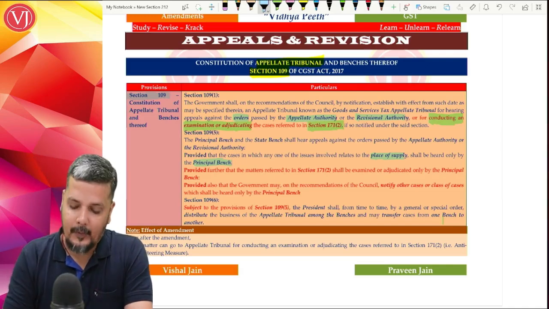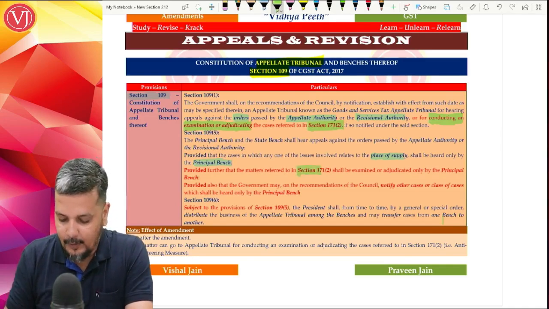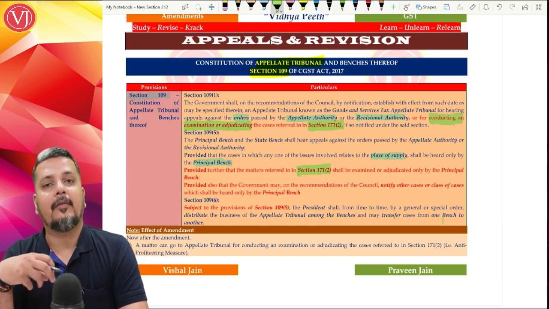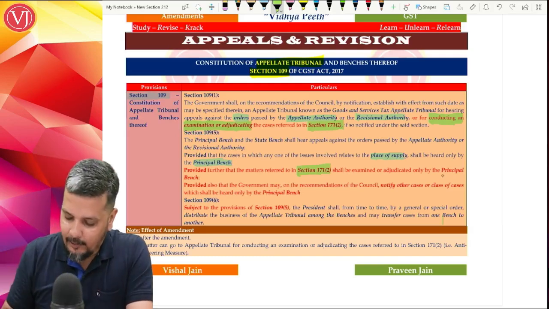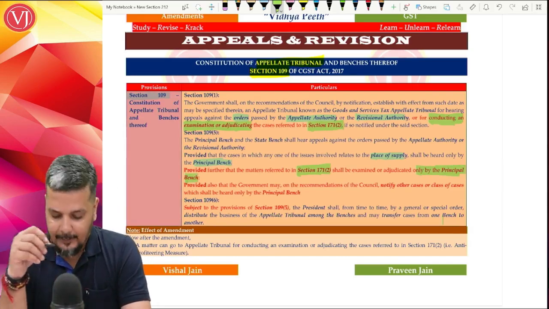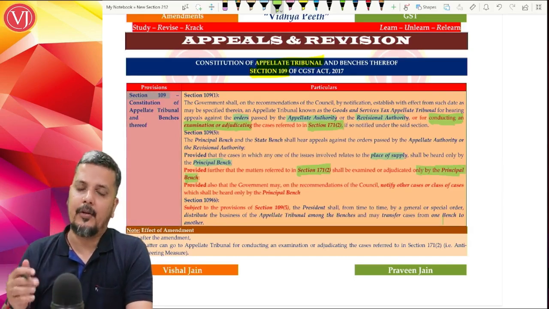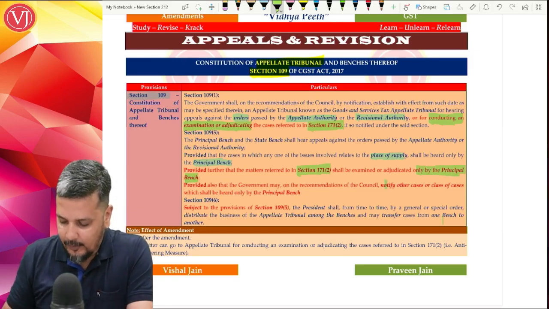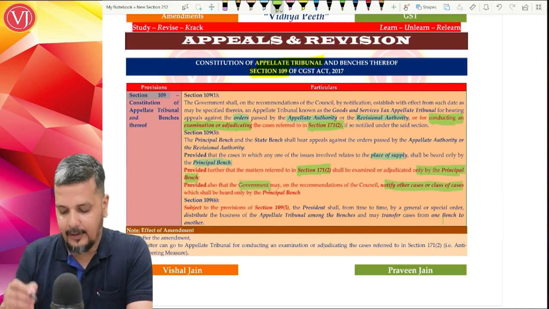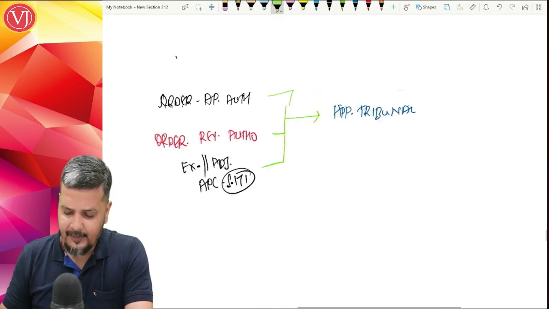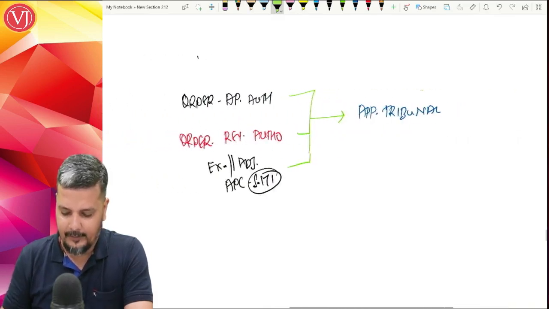Now, it is provided that even when you're talking about anti-profiteering clause matters where appellate tribunal will sit as an adjudicating body, that also will be discussed or heard only and only by your principal bench. Also, in addition to it, this principal bench can take up any other notified cases which the government notifies on recommendation of GST Council.